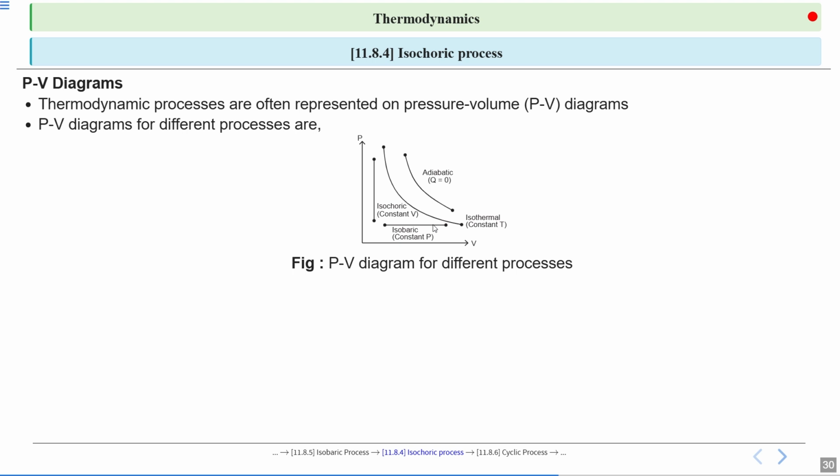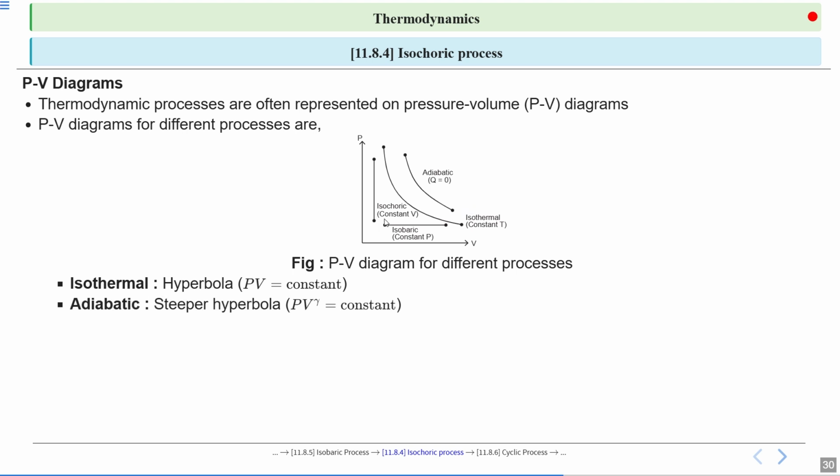For the isothermal process, temperature remains constant, so its curve is a hyperbola. In the adiabatic process, exchange of heat between the system and its surroundings is equal to 0, so its curve is a steeper hyperbola. PV^γ equal to constant. This is the expression.